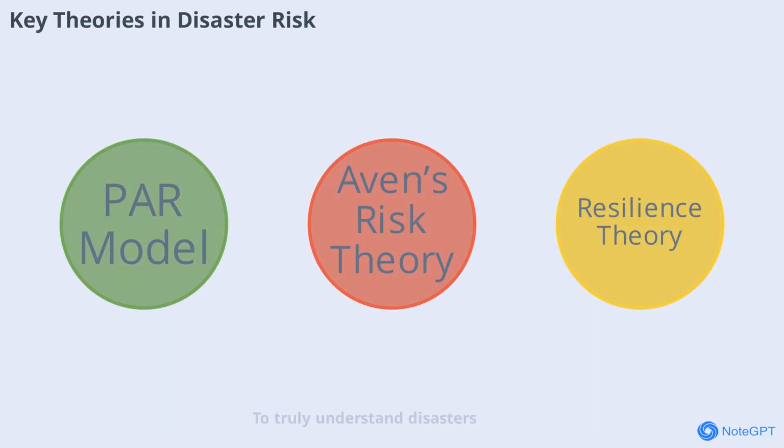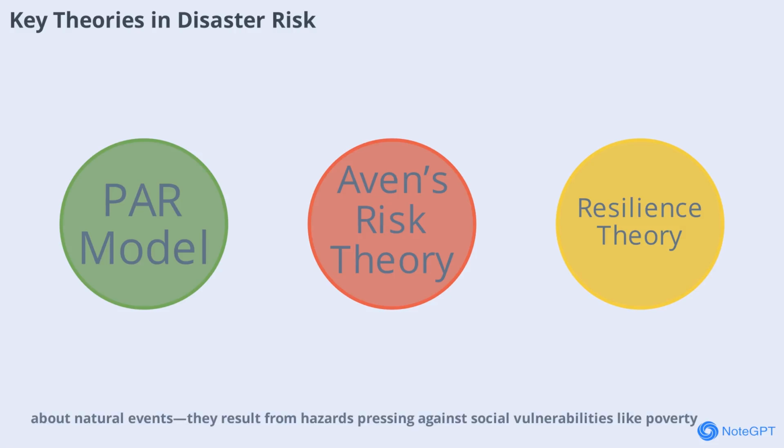To truly understand disasters, we need to look at the theories behind risk and vulnerability. The pressure and release (PAR) model explains that disasters aren't just about natural events, they result from hazards pressing against social vulnerabilities like poverty, poor governance, or unsafe living conditions. Imagine a nutcracker. One arm is the hazard, the other is vulnerability, and the disaster is the nut being crushed in the middle. By reducing vulnerability, we can release the pressure and prevent disasters.